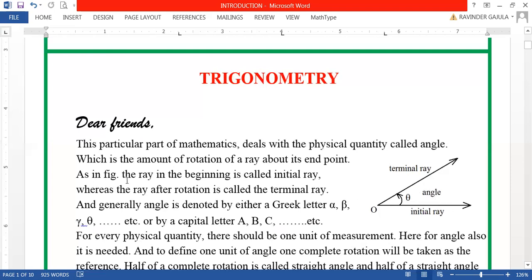Okay friends, as in the figure, the ray in the beginning is called the initial ray, whereas the ray after the rotation is called the terminal ray.